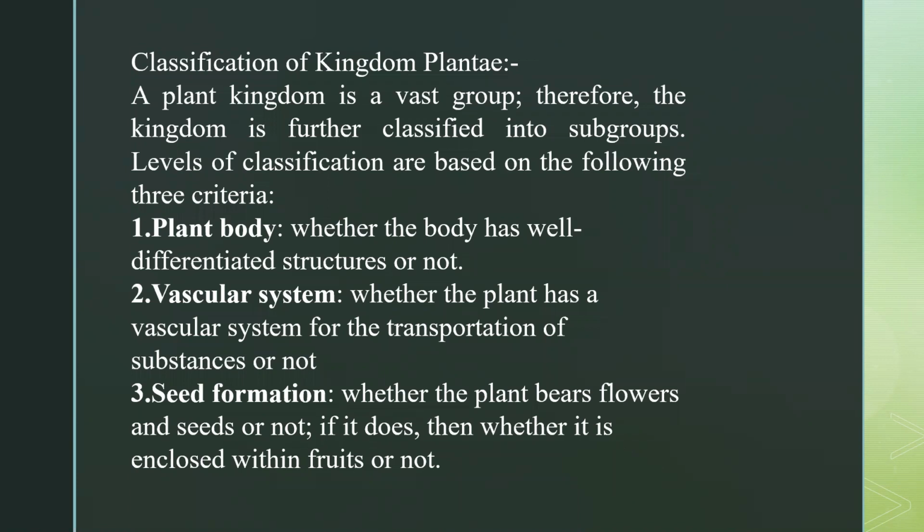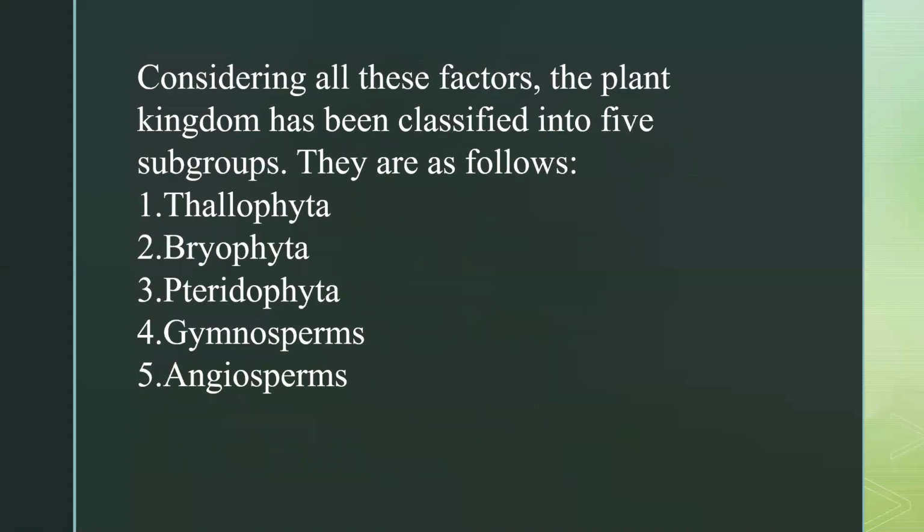And then we have the third factor, that is seed formation, whether the plant bears flowers and seeds or not. If it does, then whether the seed is enclosed within a fruit or not, okay? So these are the 3 factors we'll take into consideration. On the basis of these 3 factors, we have divided the kingdom Plantae into 5 categories. So let's check these categories, okay? Considering all these factors, the plant kingdom has been classified into 5 subgroups.